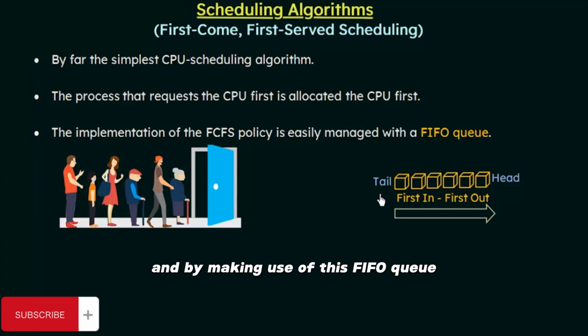By making use of this FIFO queue, the FCFS policy can easily be implemented because it is going to follow a first come, first served basis.